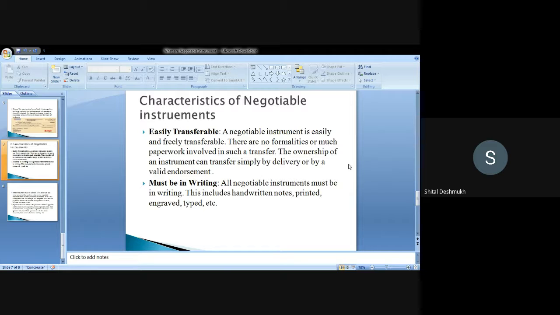Now we will see the types of endorsement in the next lecture. But it must be in writing. Check is in writing, promissory note is also in writing, and bill of exchange is also in writing. This includes handwritten notes, and printed also, but it should be in writing.